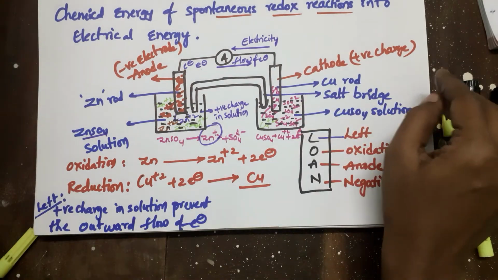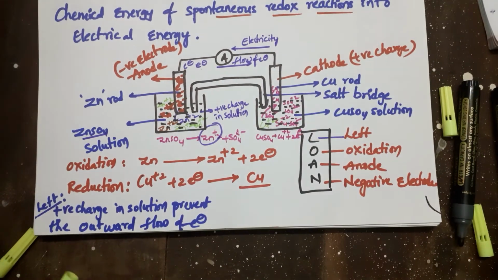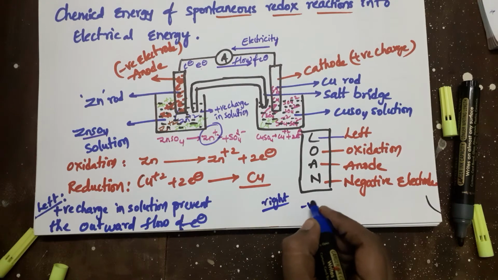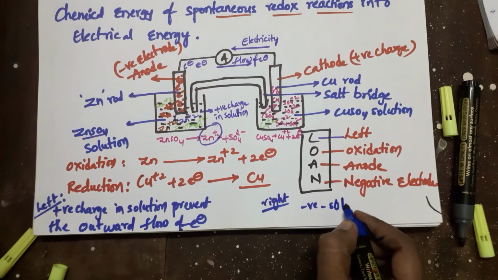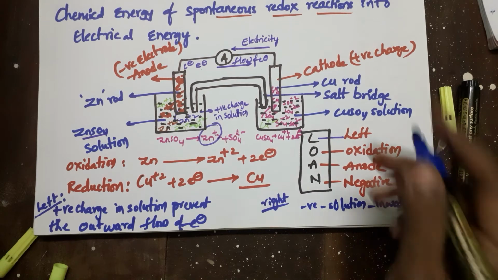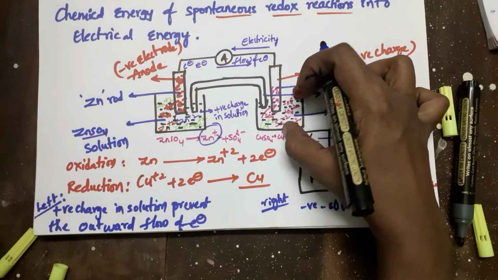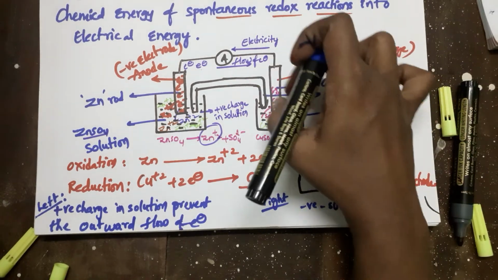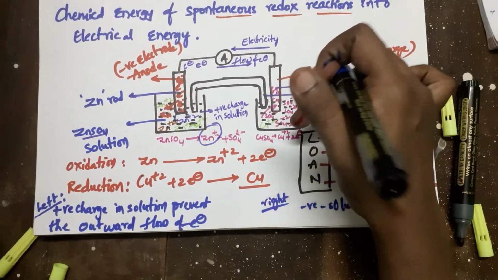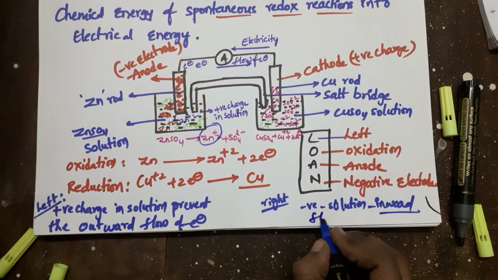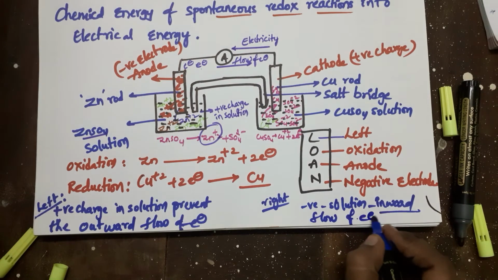And coming to this one, here the negative charge is there in the solution. Okay, I'm talking about the right electrode, and this negative charge in the solution will prevent the inward flow. Because here already negative charge is there, and electrons also contain negative charge, so repulsion between the electron and the negative charge will take place. Okay, it will prevent the inward flow of electrons. Getting my point or not?